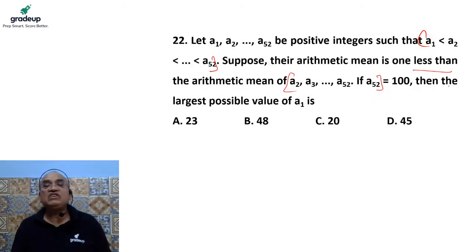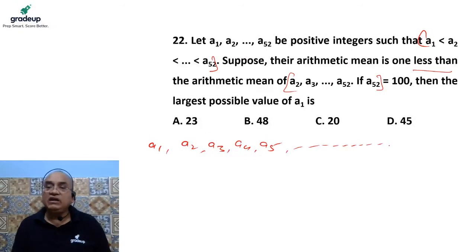then what is the largest value of A1? It is a very easy question. A1, A2, A3, A4, A5, I'm putting commas in between, and keep going on and on up to A52.